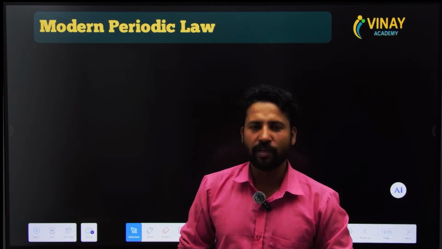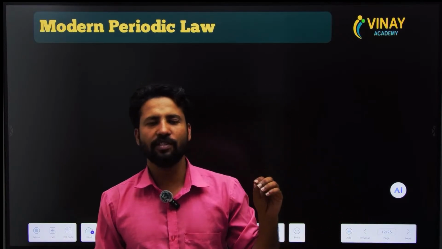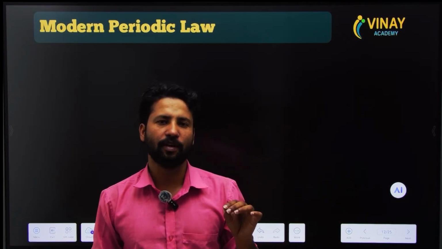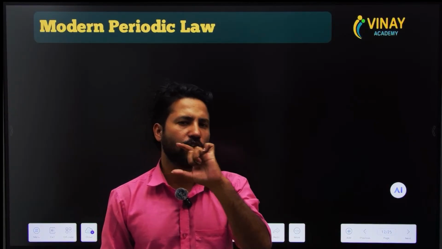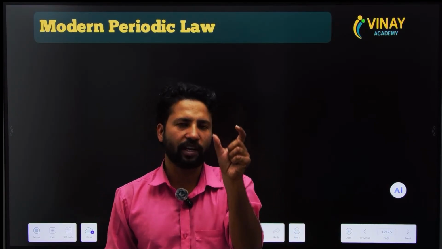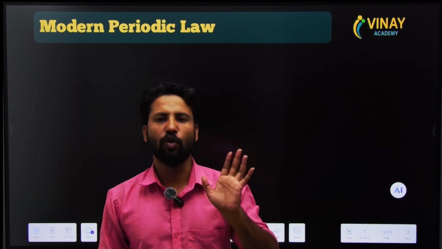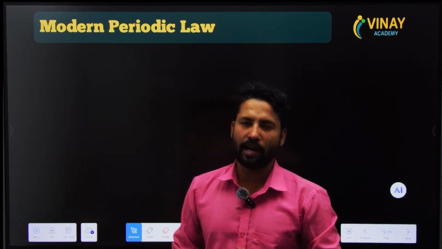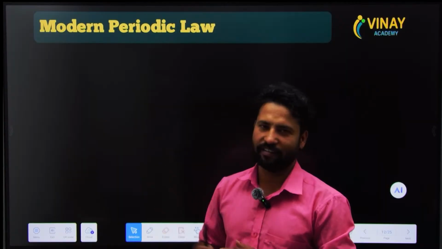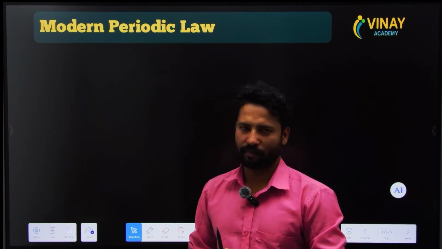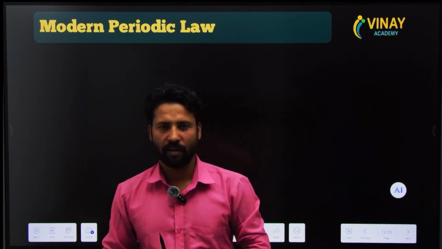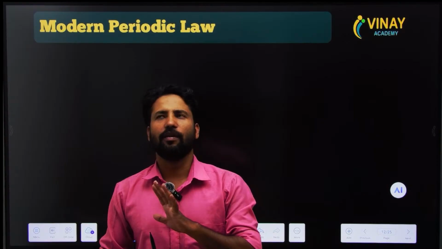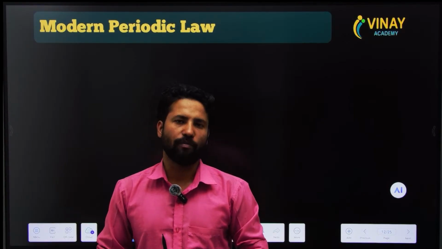But he was quite successful, because for the first time a scientist classified elements in horizontal rows and vertical columns. He did not tell us that these are groups or periods. Group and period were told by Mendeleev. When Newlands failed, Mendeleev came.